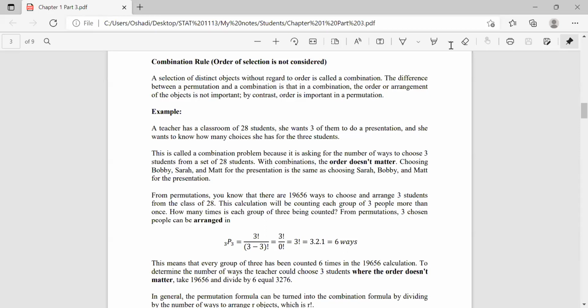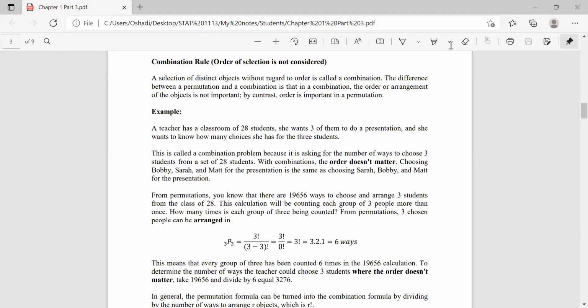Right? So this means that every group of 3 has been counted 6 times in the 19,656 calculation. To determine the number of ways the teacher could choose 3 students where the order doesn't matter, take that number and divide by 6, which equals 3,276.